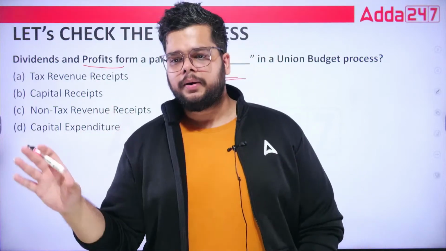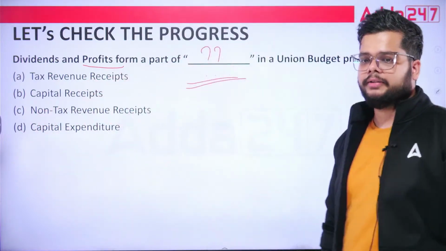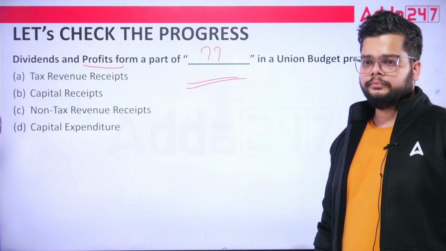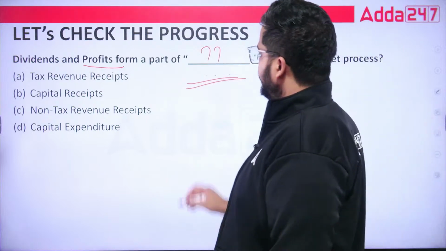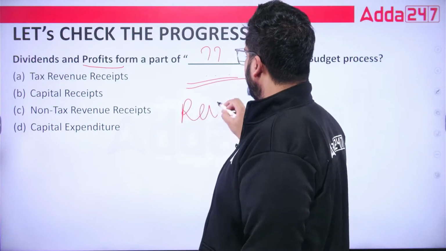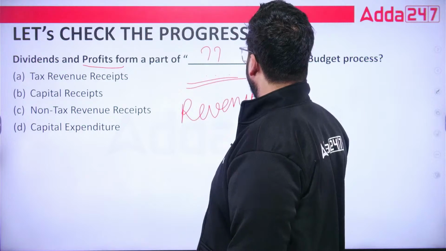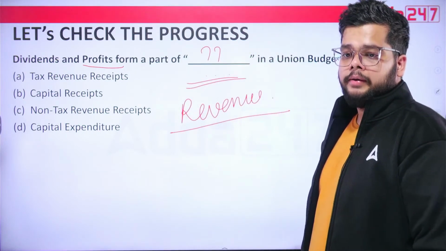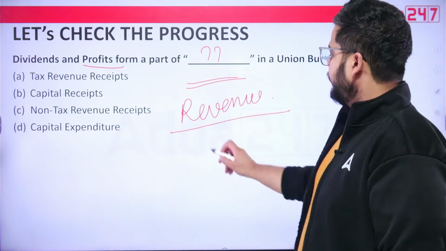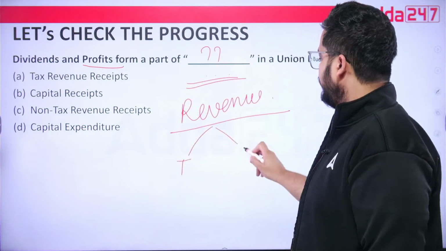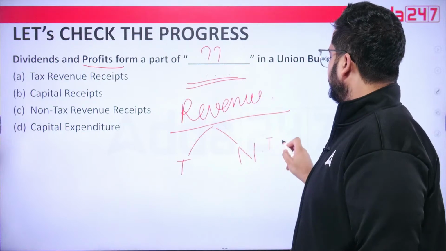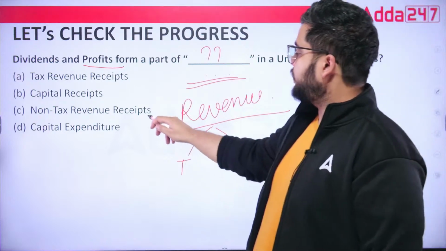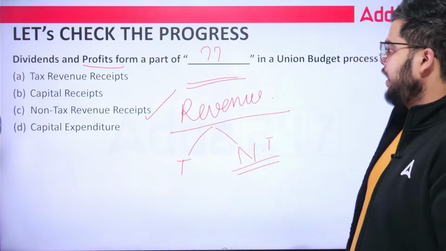It depends, but mostly dividends and profits form revenue. Definitely they are a part of revenue when we talk about the union budget. But whether tax or non-tax? So the correct answer will be non-tax. Option C is the right answer.